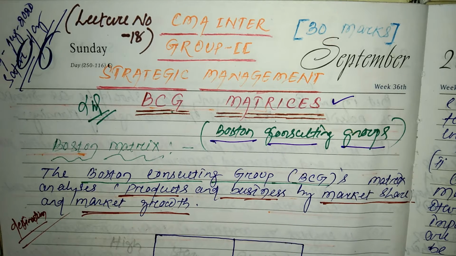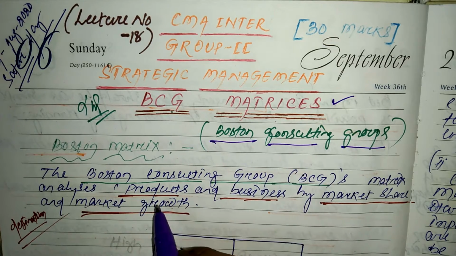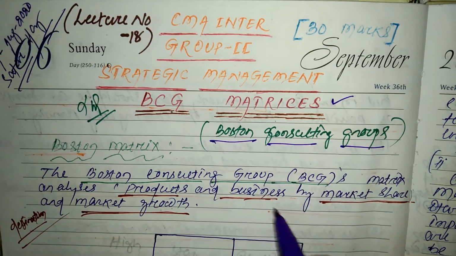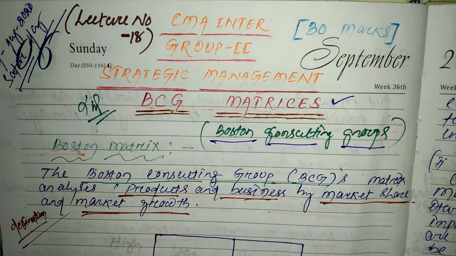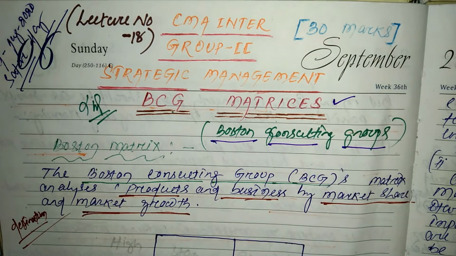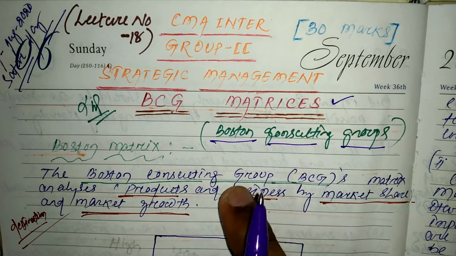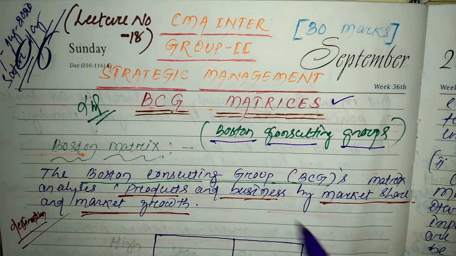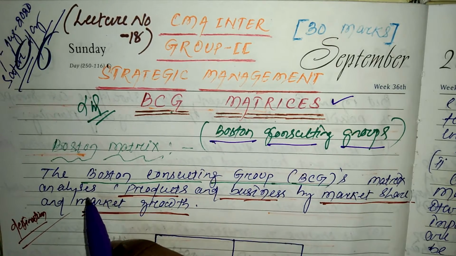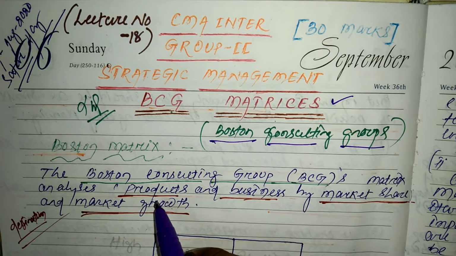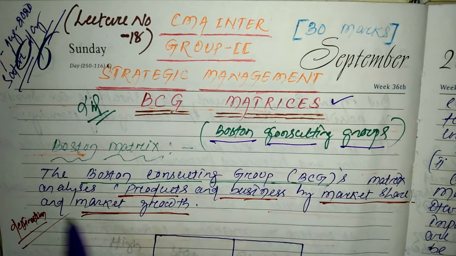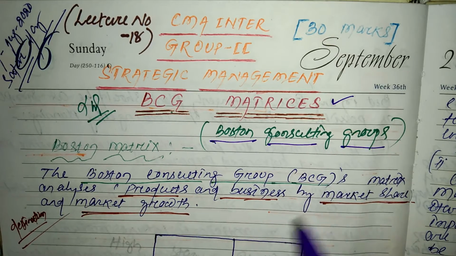This is the important definition of BCG. You need to at least remember these two lines: the Boston Consulting Group matrix analyzes various products and businesses by market share and market growth.